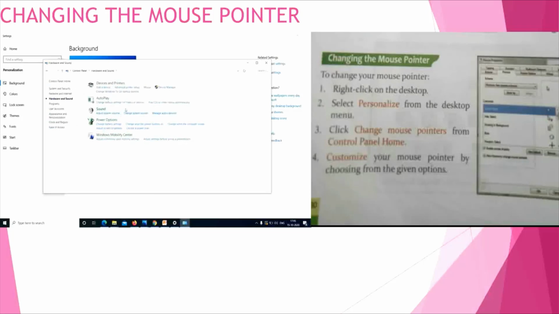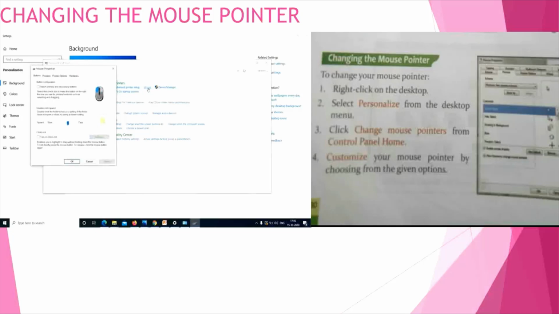In devices and printers you have the mouse option. Just click. Whenever you click mouse options, you can see the options: buttons, pointers, pointer options, hardware. So you choose pointers. Whenever you choose pointers, you can see customize. So in this customize, you can see different types of mouse pointers: normal select, help select, working in background, busy cursor, precision select. Likewise, we have got so many mouse pointer